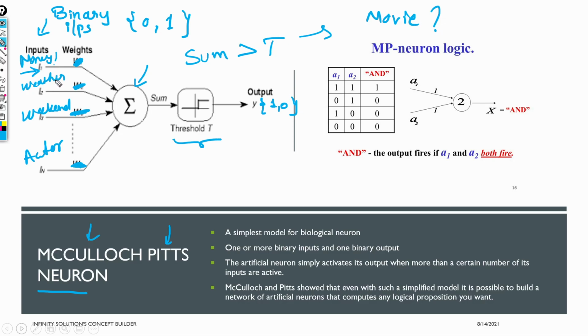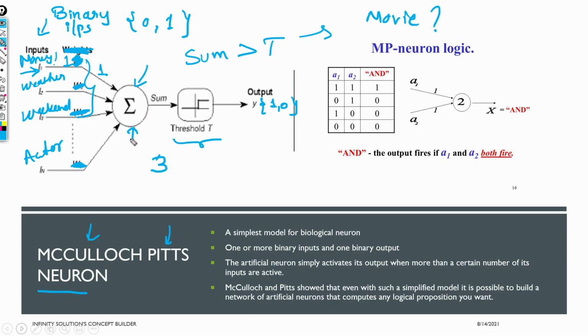If we have money, we'll say the input is 1. In the MP neuron, as I'll call the McCulloch-Pitts neuron, we have just binary inputs and we don't have weights, so forget about the weights here. Let's say 3 of the inputs are 1, so our summation will be 3.